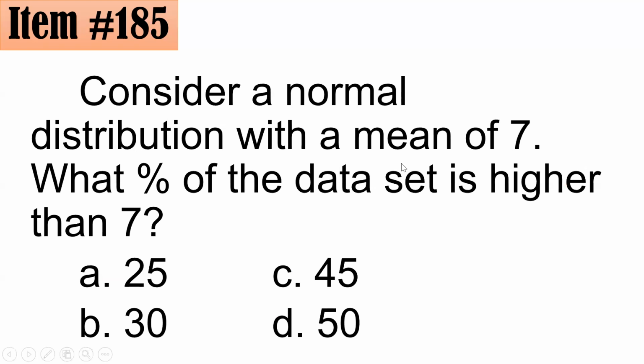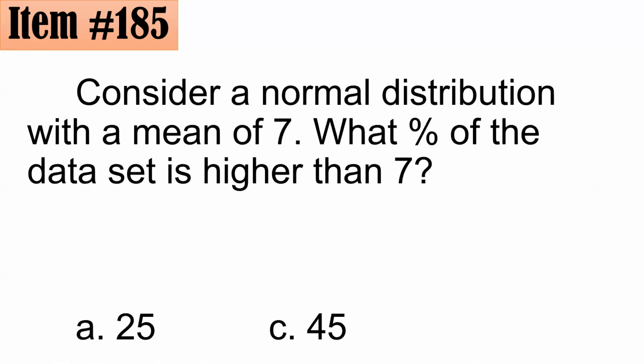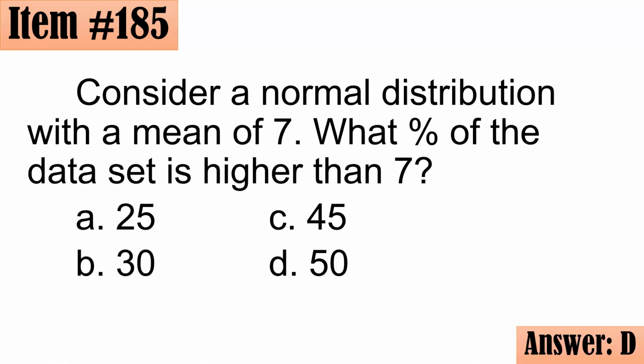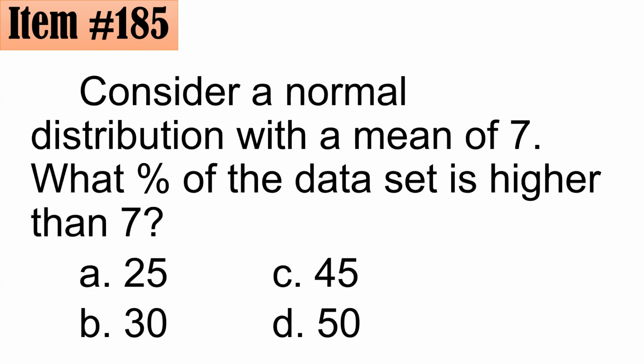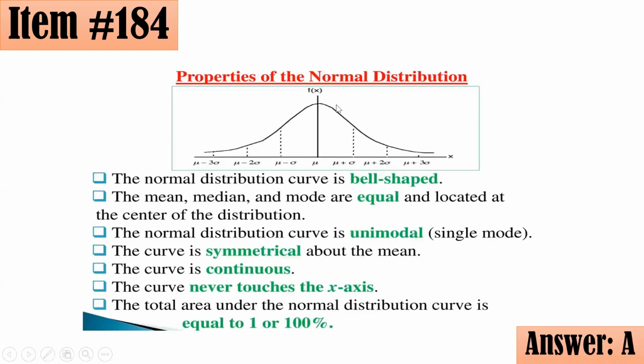Take note ha, ang mean or average ay 7. Tandaan po natin, mga moms and sirs, that the mean is equal to the median, it's also equal to the mode of your normal distribution. In a normal distribution, kung babalikan po natin yung previous slide, ito po siya yung mean, median, at saka mode ay nandito.